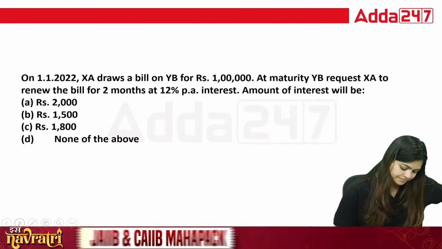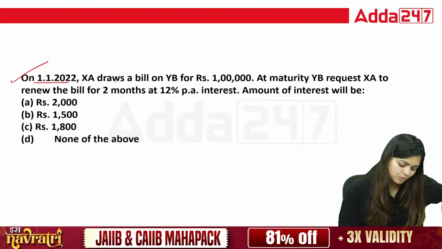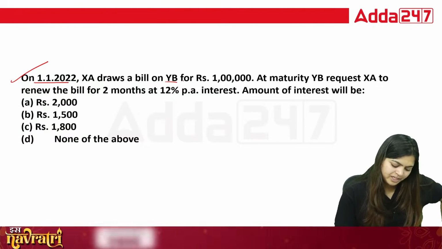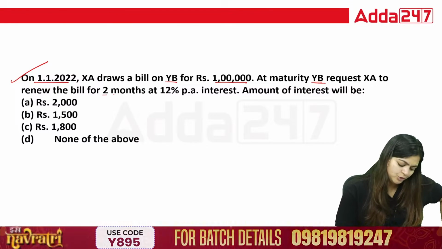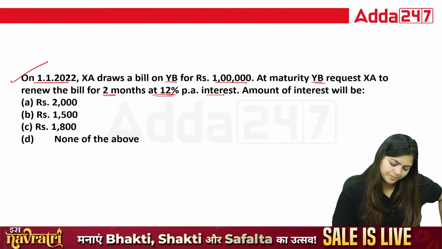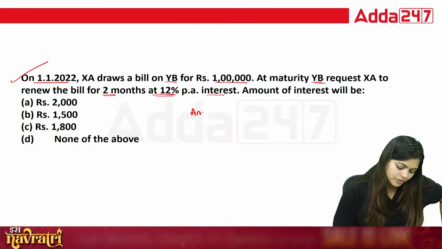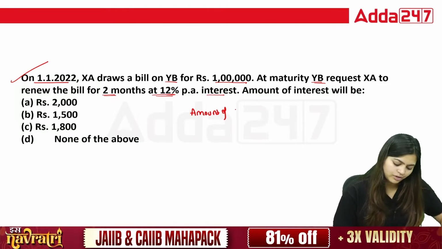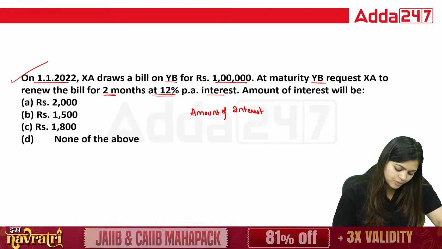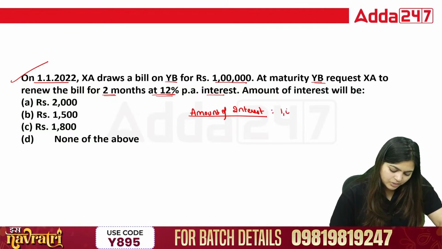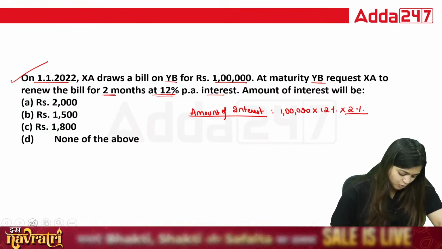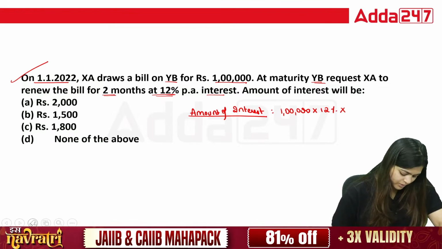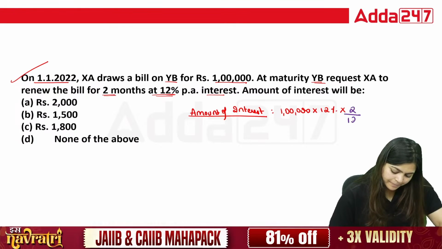Next, on 1/1/22, XA draws a bill on YB for 1 lakh. At maturity, YB requests XA to renew the bill for 2 months at 12% per annum interest. We need to calculate the amount of interest. Your bill amount is 1 lakh, 12% interest you are going to pay, and 2 months you are giving more extra time.